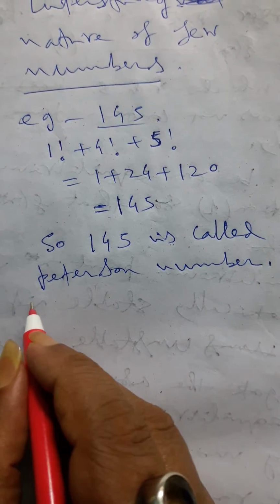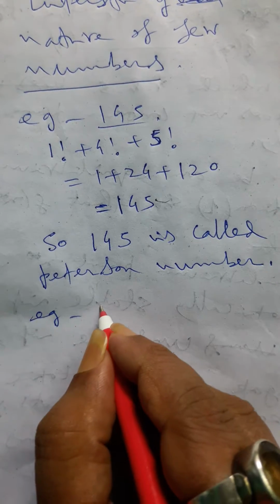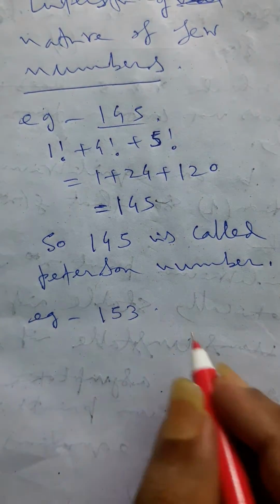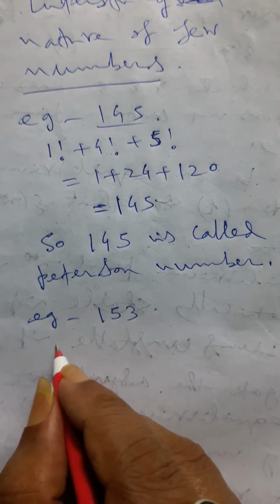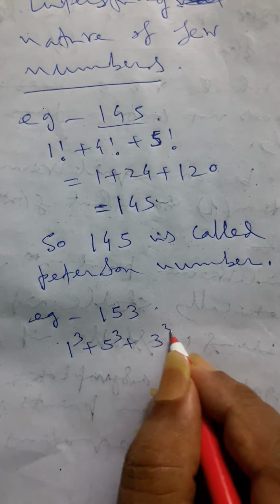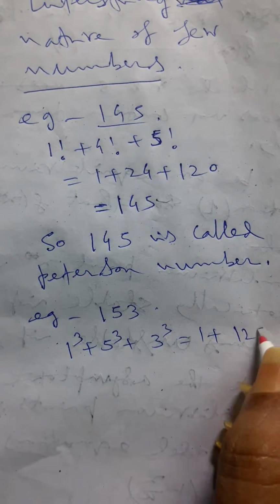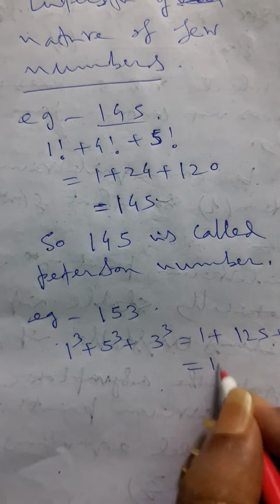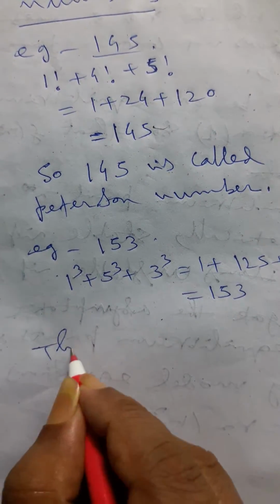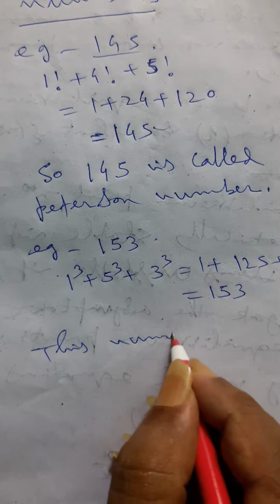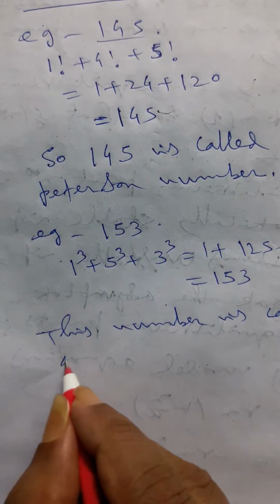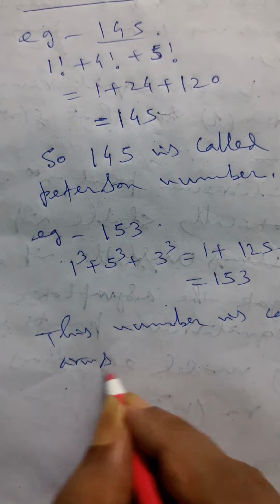Now if we consider the digits of another example, 153, where 1 cube plus 5 cube plus 3 cube, that is 1 plus 125 plus 27, is equal to 153. This number is called an Armstrong number.